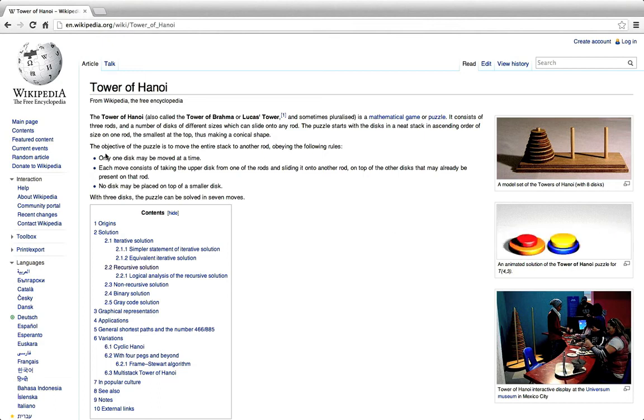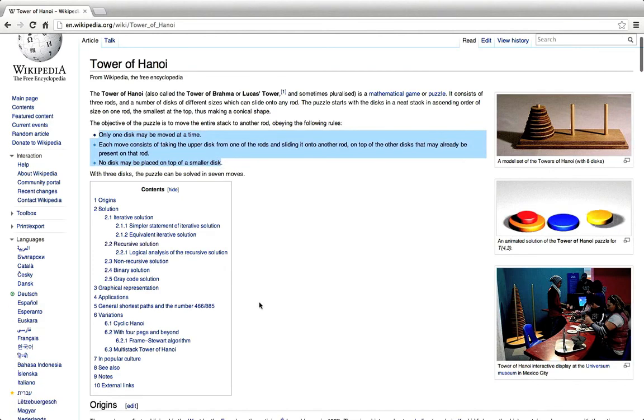The Towers of Hanoi puzzle is you have these discs on these rods, and you've got to move the discs by moving one disc at a time onto another rod, and you're not allowed to ever put a bigger disc on a smaller disc, and the puzzle is to move the entire stack to another rod, one disc at a time, obeying these rules.